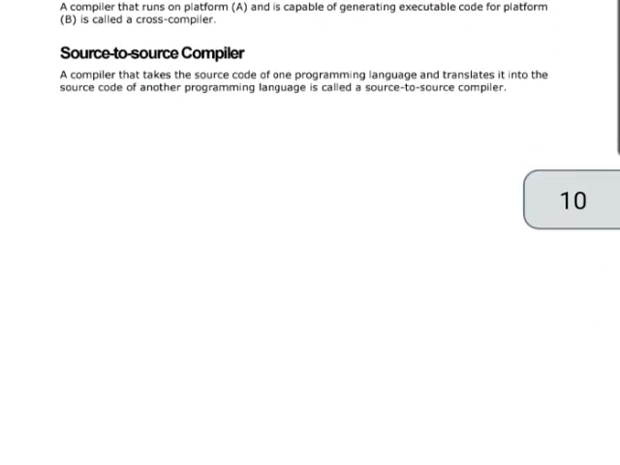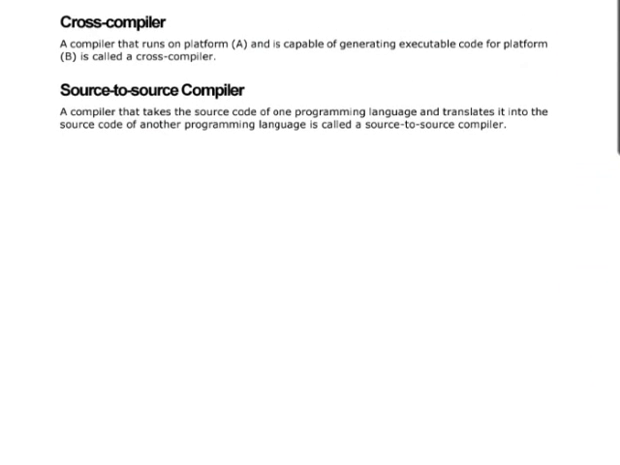Then what is a loader? A loader is a part of the operating system and it is responsible for loading executable files into memory and executing them. It calculates the size of the program and creates a memory space for it. It initializes various registers to initiate execution. Then a cross compiler: a compiler that runs on platform A and is capable of generating executable code for platform B is called a cross compiler. Then the next is the source to source compiler: a compiler that takes the source code of one programming language and translates it into the source code of another programming language is called a source to source compiler.